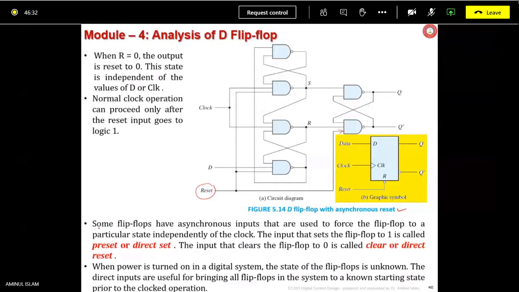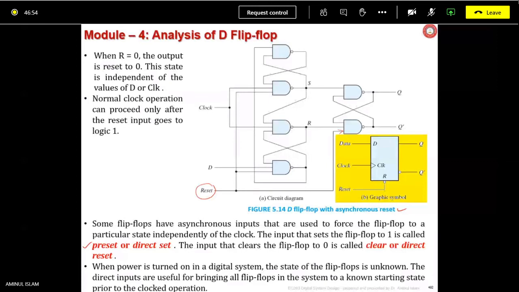Some flip flops have asynchronous inputs that are used to force the flip flop to a particular state independently of the clock. The input that sets the flip flop to 1 is called the preset. This is reset we are talking about in this circuit, but preset may also be possible. That means output will be set to 1.